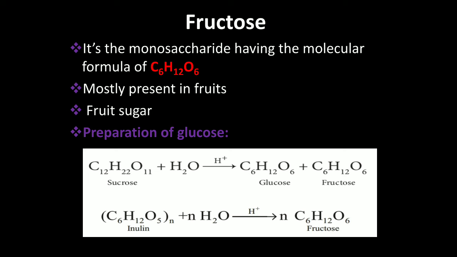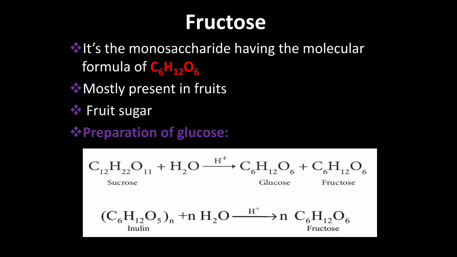Now we are going to see fructose. Fructose is another commonly known monosaccharide having the same molecular formula as glucose, that is C6H12O6. It is mostly present in fruits and hence it is called fruit sugar. Fructose is prepared by hydrolysis of sucrose with dilute sulfuric acid or with an enzyme like invertase. On hydrolysis, sucrose gives two monosaccharides, glucose and fructose.